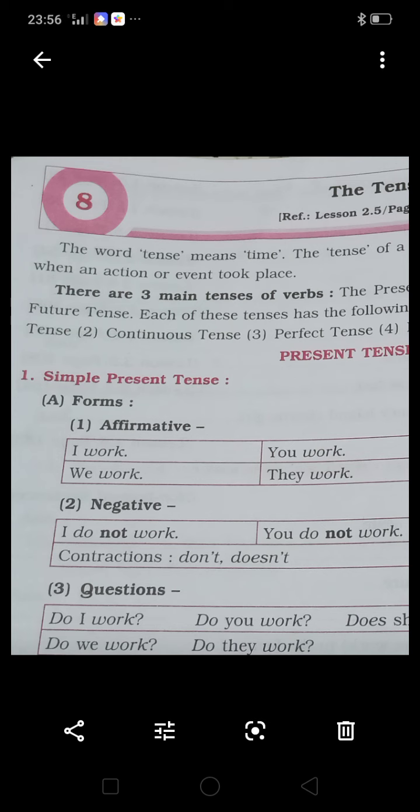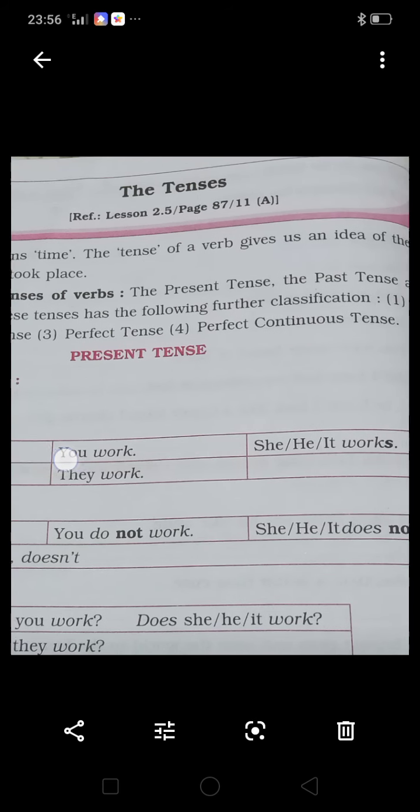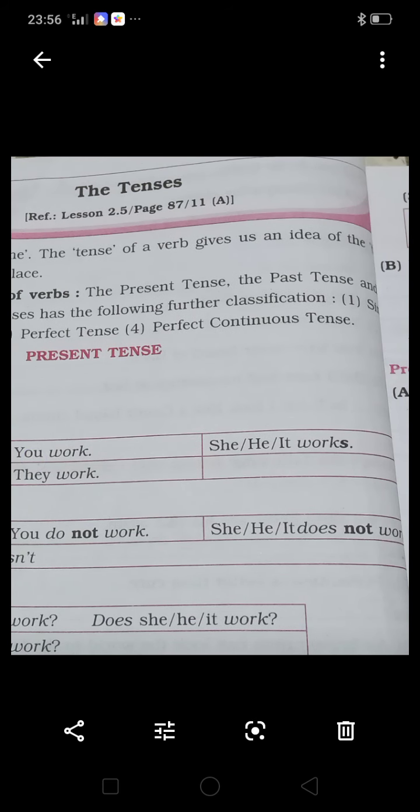For first person singular and first person plural we write only V1. For second person singular and second person plural we also write only V1. And when there is a third person singular, he, she, it, we write the s or es form of the verb.